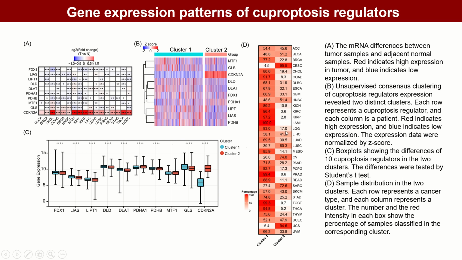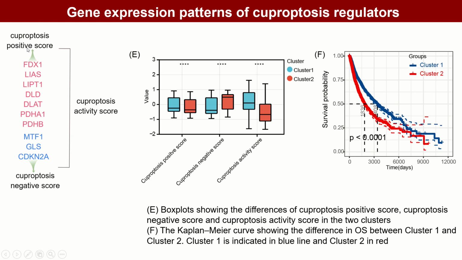The expression of any individual regulator can hardly reflect the overall level of cuproptosis. Therefore, we first proposed the cuproptosis positive score, cuproptosis negative score, and cuproptosis activity score based on the expression levels of cuproptosis regulators. We found that Cluster 1 had significantly higher cuproptosis positive and activity scores. Survival analysis showed that Cluster 1 had a significantly better overall prognosis than Cluster 2.